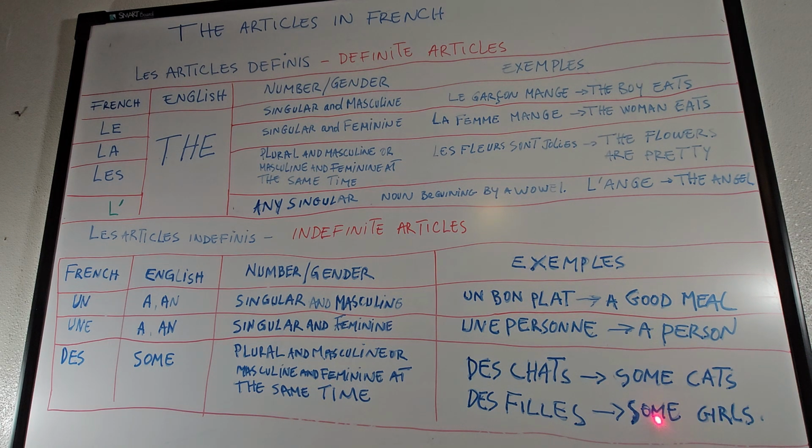We're not talking about specific girls or specific cats. If it was the case, we would say les chats. When we say les chats, that's what we said is definite, which is specific. So that's the only difference between those two.